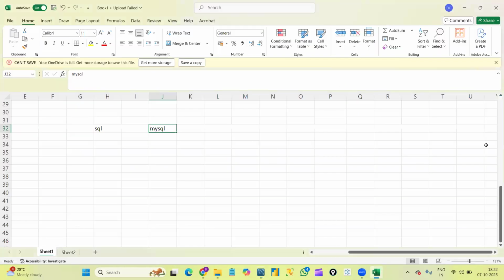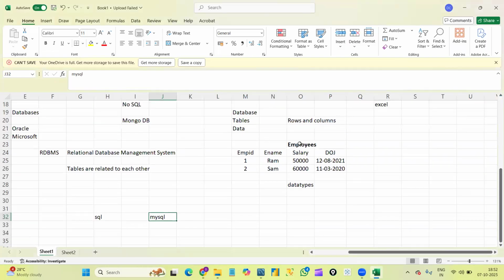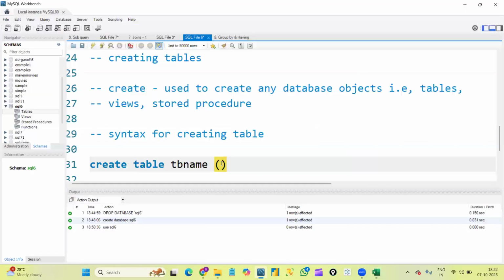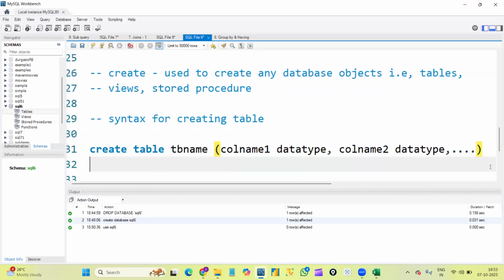For example, see in this Excel file, I used employees as the table name. In this, I have 4 columns: employee ID, employee name, salary, date of joining, right? So however many columns we want to use, that many columns we need to define inside the brackets. Like for example, column name 1, and for every column name, we need to define a data type of its own. Okay, I'll explain what a data type is in a while. So like column name 2, data type, like that, however many we want, that many we can create. This is the syntax for creating a table. Create table, table name, and within the brackets, we need to define column names and their data types.